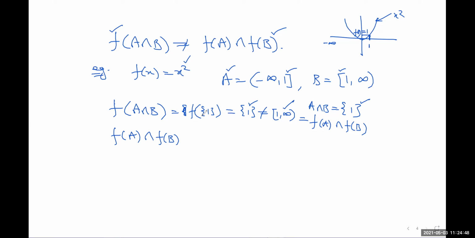So you can see that they are not equal. In general, f of A intersection B may not be equal to f of A intersection f of B, but f of A intersection B will be contained in f of A intersection f of B. So this one is a counter example. In case of direct images, one needs to be careful while taking intersection. The equality sign may not be there. But if this function is one-one, then clearly you will get equality here. So that is what.